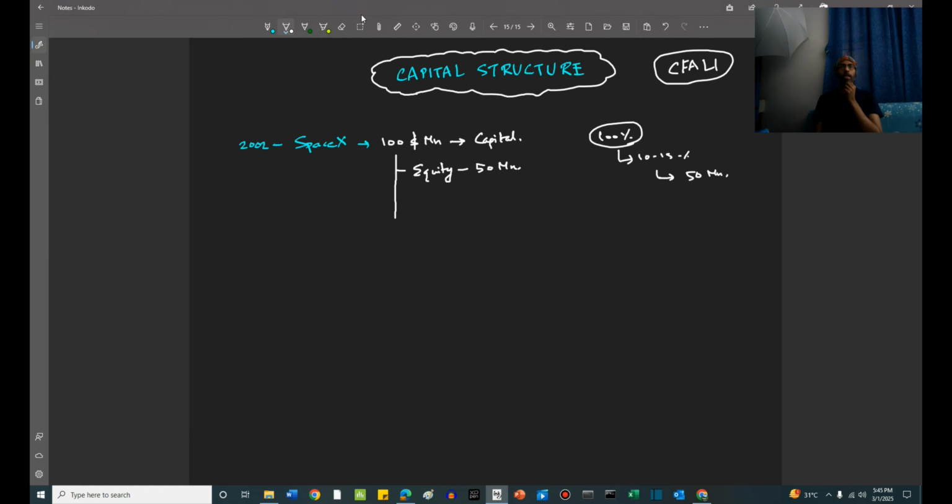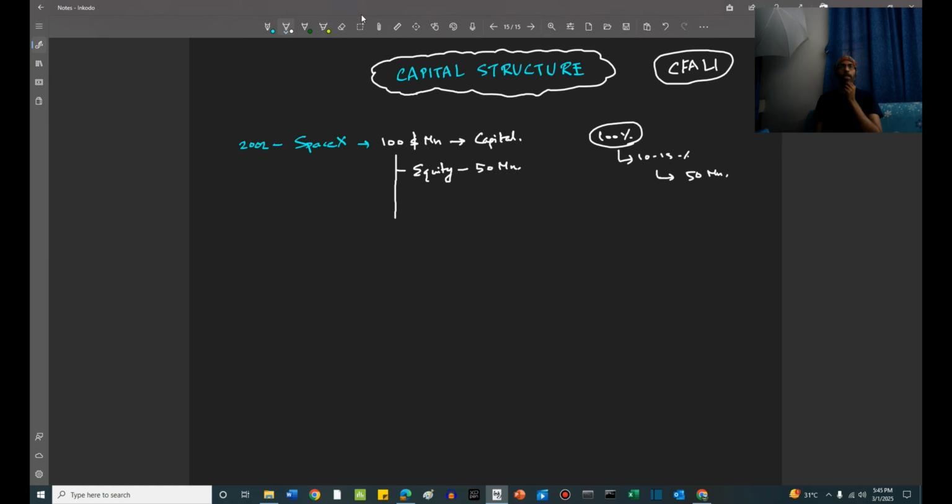More equity cannot be raised as per the valuations, let's say, and more debt also cannot be raised. Elon Musk has got this debt only because of his previous reputation, because of PayPal and all that. But usually what happens is startups do not get so much of debt funding, right? But Elon Musk has got some debt funding because of his initial reputation.